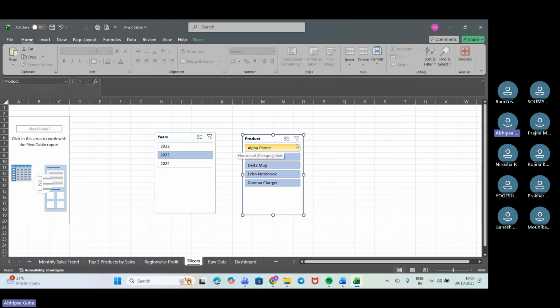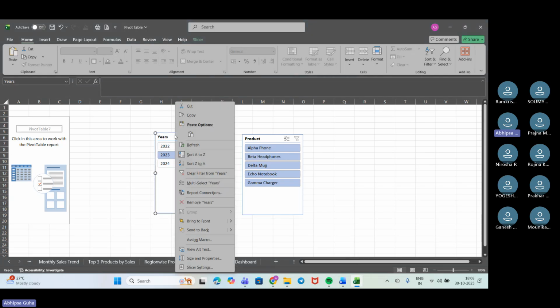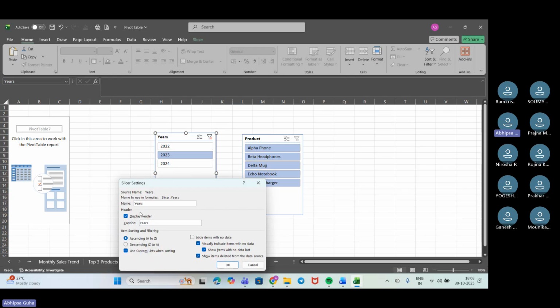So we'll move it down to the slicer section, and now we'll see how we can just connect it through. We'll just put it like that, and we'll go for a slicer setting. So we have got all of these properties out here, like the slicer tools.